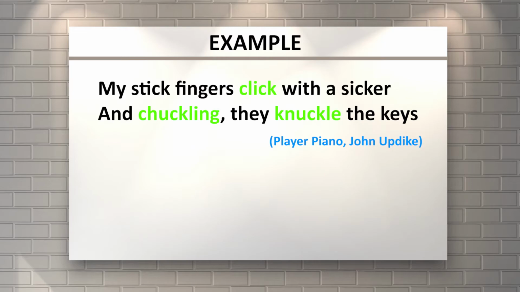And you see in the sample, like "my stick fingers click, click, click, click." Or just like when you move your mouse, click, click, click. So there must be sound, right? So this is called onomatopoeia. "With a seeker, and chuckling, they knuckle the keys." You could also see "knuckle the keys," where you produce a certain sound with a certain object. When it suggests the meaning of a certain sound, this is called onomatopoeia.